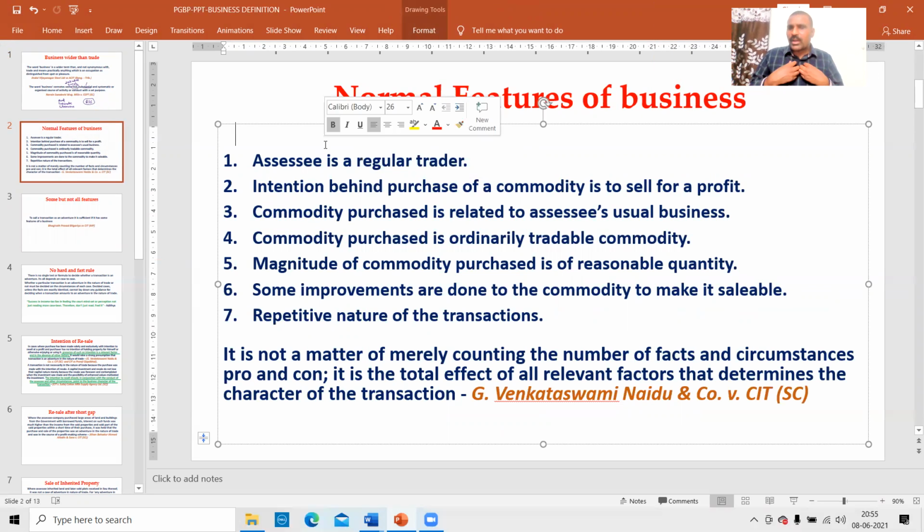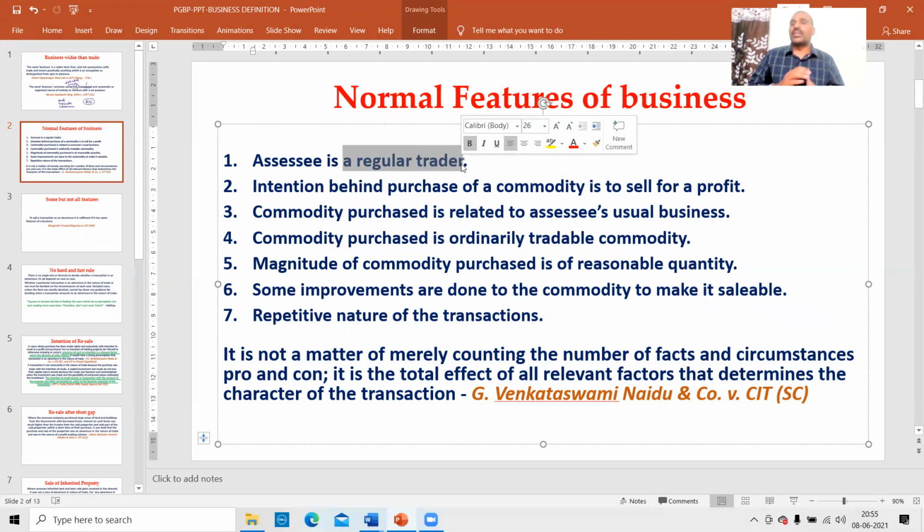If I do a particular activity, a particular work, whether that work is treated as a business or not, you should ask what is my regular occupation. I have done some work, I have entered into some transaction. Whether the transaction comes under the business head or under the capital gains head, you should ask what is my regular occupation. I am teaching in the college regularly, but suddenly I purchased land and sold it. Therefore, it may not be a business. General point. For every point, there are some exceptions.